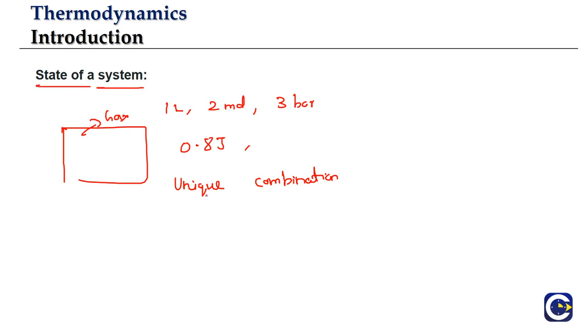system. What is the state of a system? It is nothing but a unique combination of the thermodynamic variables. So whenever we have a unique combination of thermodynamic variables, that is going to represent a state of a system, like 1 liter volume, 2 mole, 3 bar, internal energy 0.8, maybe enthalpy 1.2 joules. So these unique values will be representing the state of a system.